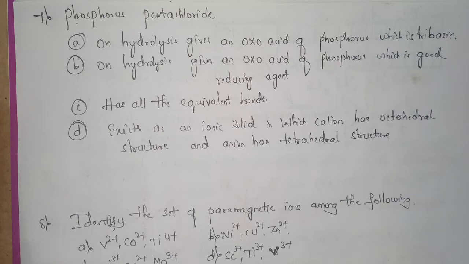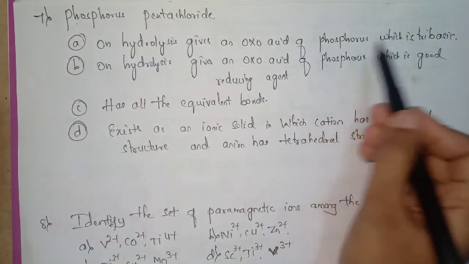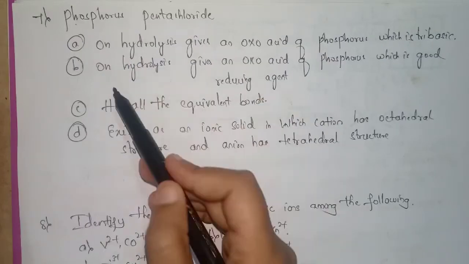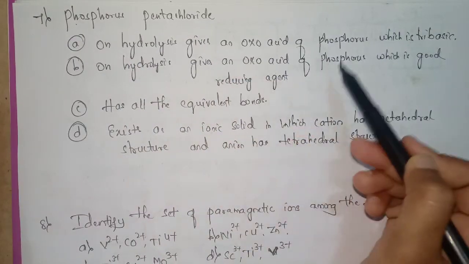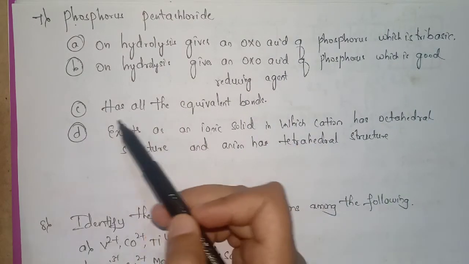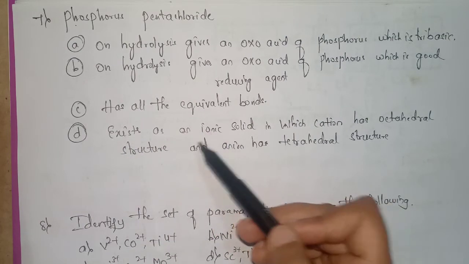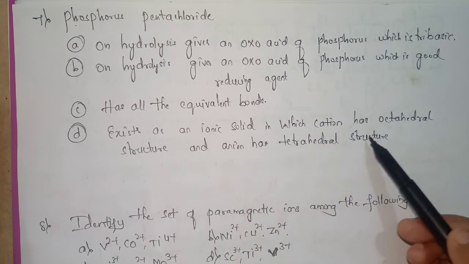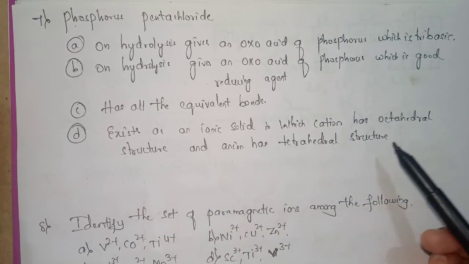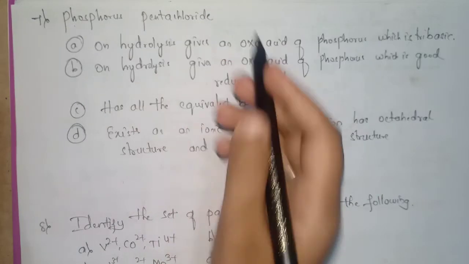The options are like this. Option A is: on hydrolysis gives an oxo acid of phosphorus which is tribasic. Option B: this phosphorus pentachloride on hydrolysis gives an oxo acid of phosphorus, phosphorous acid, which is a good reducing agent. Option C: has all equivalent bonds. And option D: exists as an ionic solid in which cations have octahedral structure and anions have tetrahedral structure. So now let's take this phosphorus pentachloride.